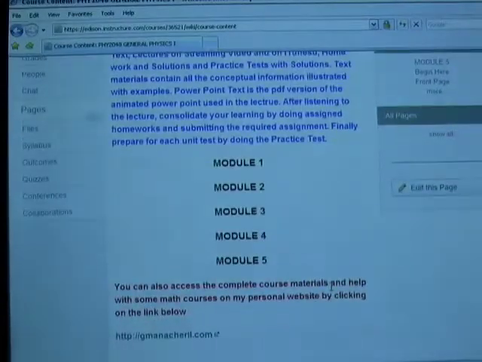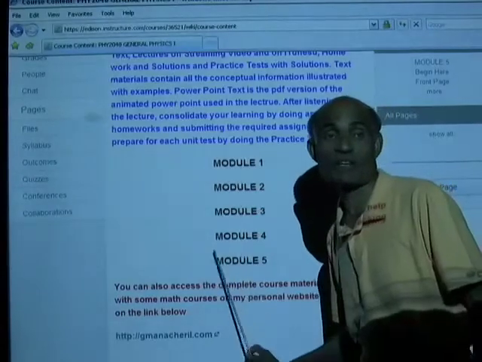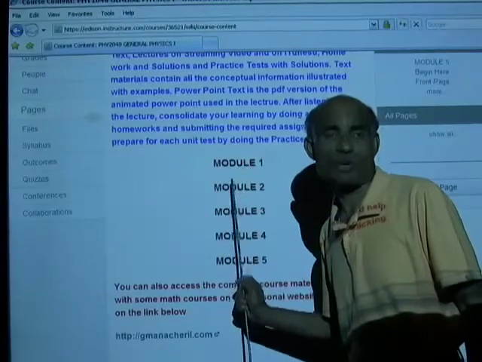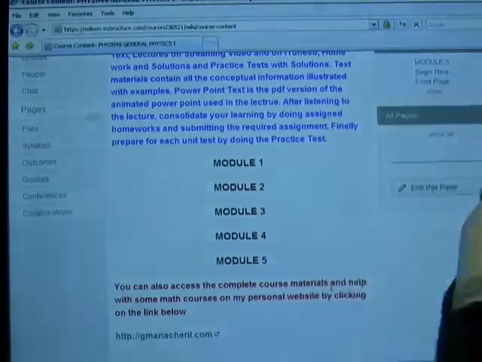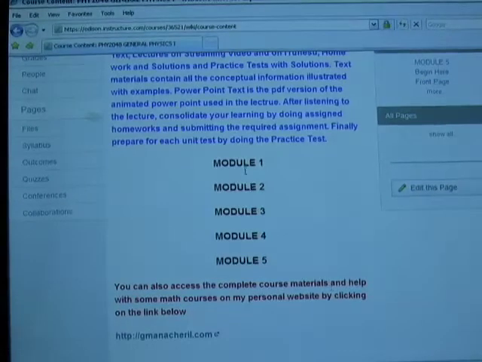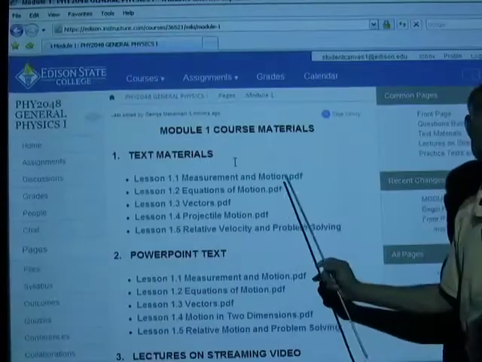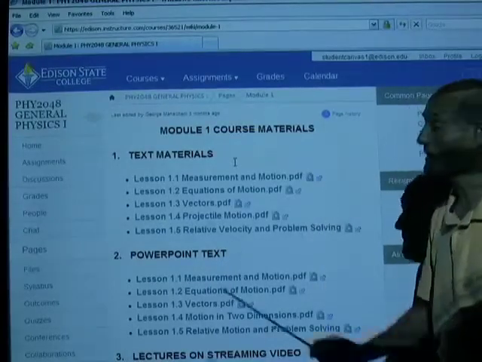Now, the course is divided into 5 modules. Each of the physics courses is divided into 5 modules. I need only show you one module because every other module has similar elements. So, let's go to module 1 and look at what is there. All right, let's wait for the page to open. And yes, now the page is open.